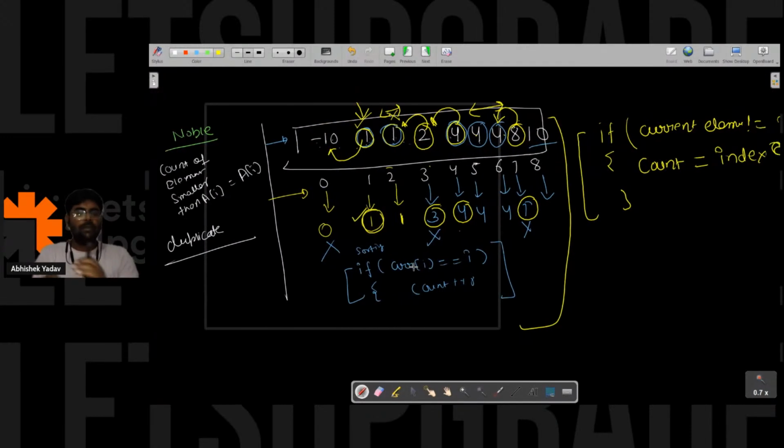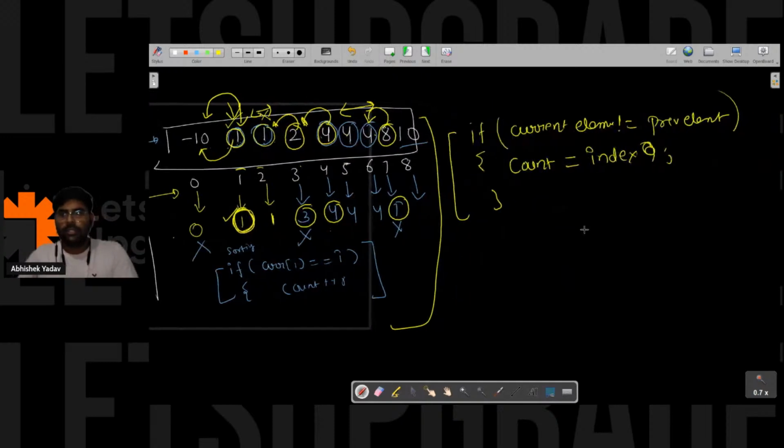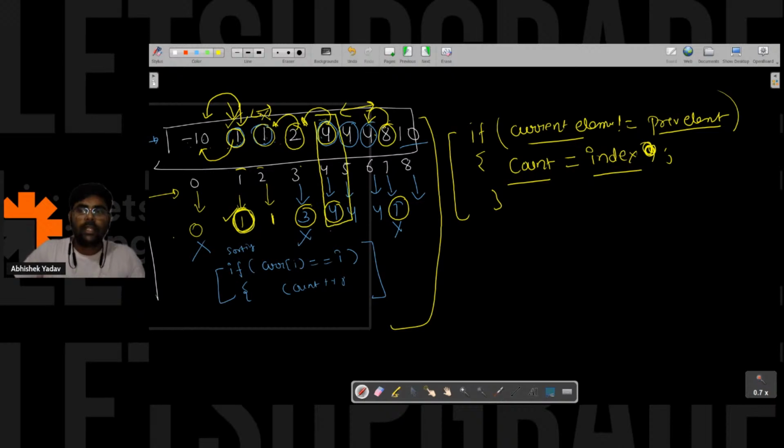So I am able to observe something, and what is that something? If I see the count, then if the current element is not equal to the previous element, I have the count equal to the index value, right? So here I can write: if current element is not equal to previous element, then the count of elements that are smaller than the current element is equal to the index value. That is for this 4 here, for this 1 here, for this 2 here, similarly for this 8 here, and similarly for this 10 here.